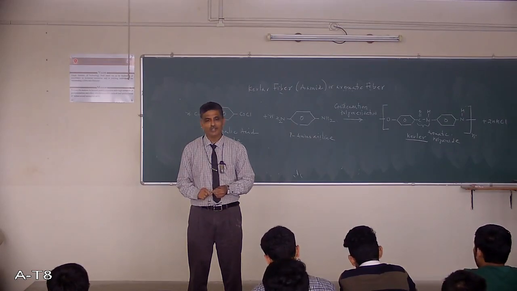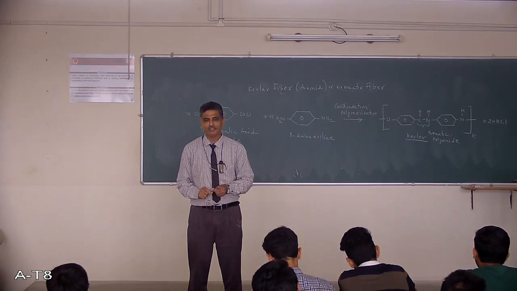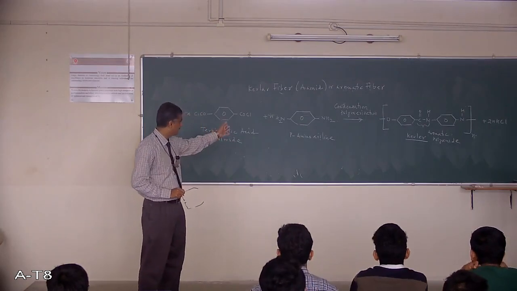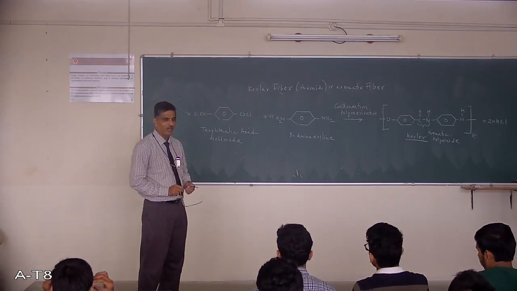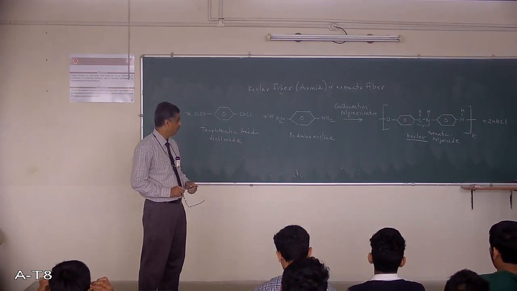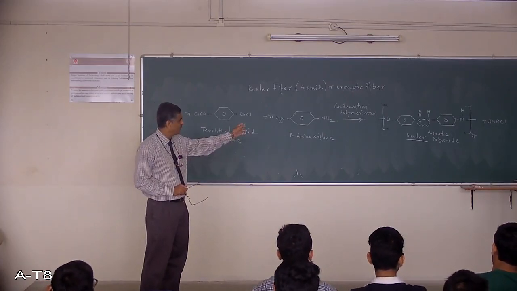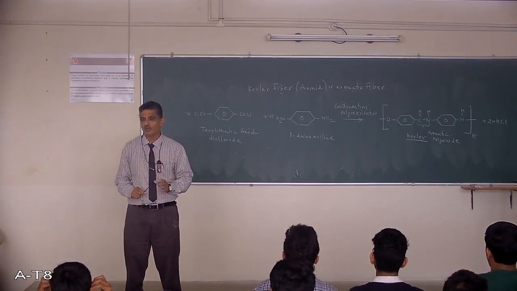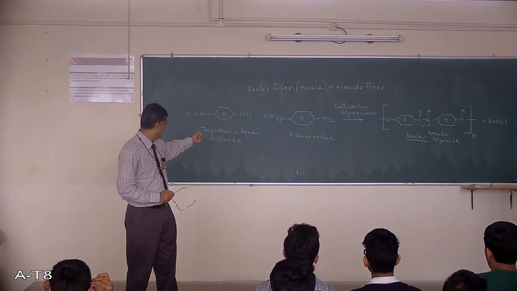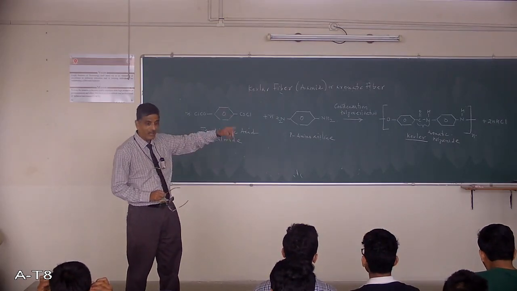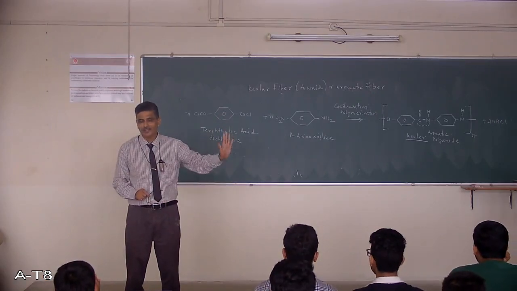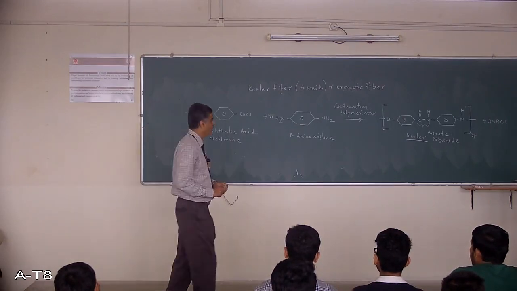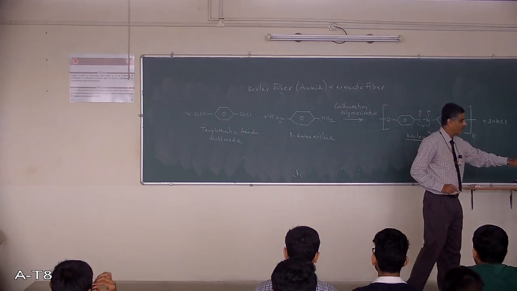Now synthesis: usually they give 2 marks for how this polymer Kevlar fiber is synthesized. It is not complicated. You have to start with terephthalic acid dichloride. When it reacts with para-amino aniline, it results in amide linkage, CONH, and 2n times HCl. The product you get is poly(terephthalic acid para-amino aniline), or you can call it Kevlar. Simple. It is called an aromatic fiber. Now, why is this used as a material for composites?